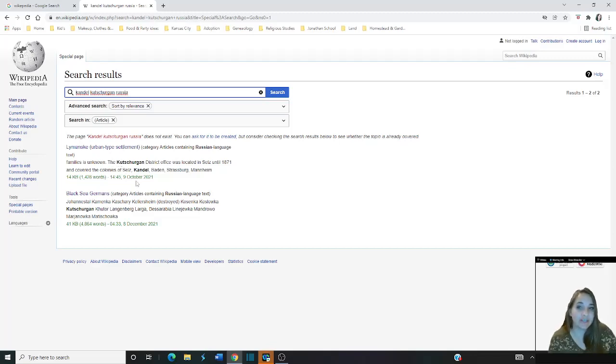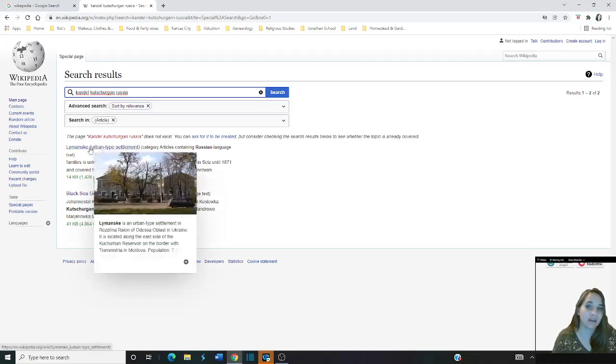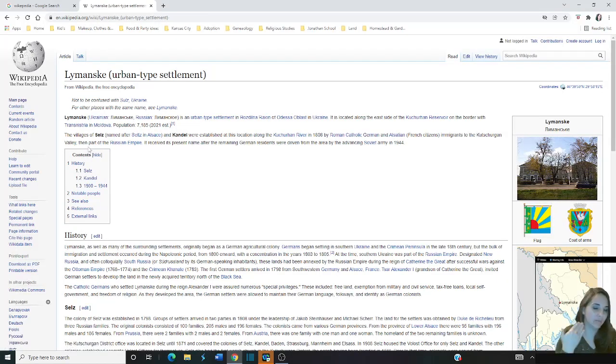Kunstjurgen is mentioned and Kandel's mentioned. Also Seltz, Baden, Strasbourg are all mentioned. Now these are all names of towns that my family was from. So I can guess that this is going to have to do with something with my family tree. And then again, it looks like it takes us back over here to this Black Sea Germans and that Kunstjurgen is mentioned there. I'm going to click on this Lemonski. Again, it's showing you it's a town or settlement in Odessa, Russia, which is all names I'm familiar with.